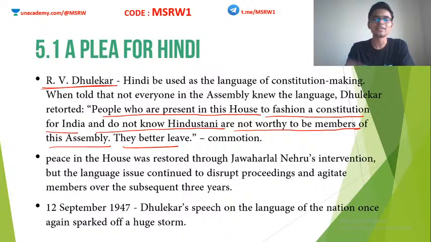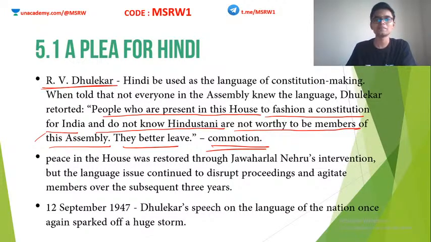So, unfortunately, R.V. Thulekar did not present himself as a peaceful person. He always made an argument out of whatever he got. We will see that in the future also. There were many instances when R.V. Thulekar's comments caused lots of commotion in the Constituent Assembly. Basically, his comment caused a lot of commotion and everybody was angry.